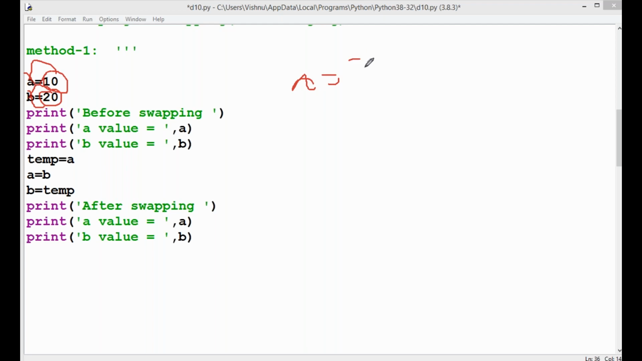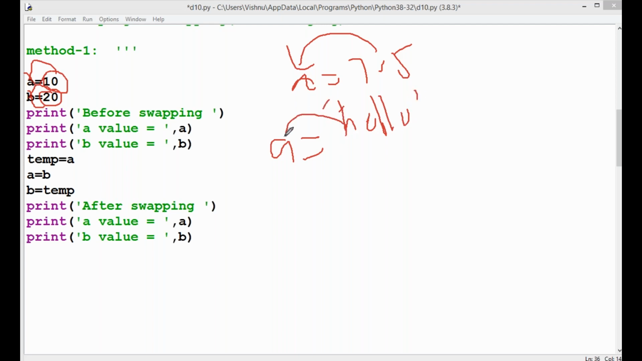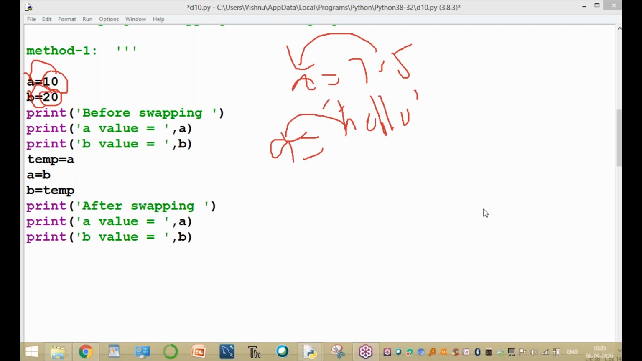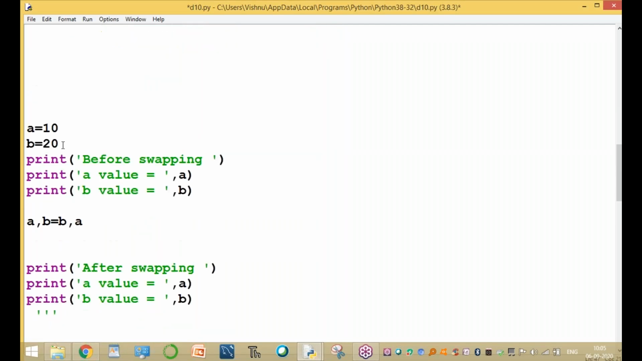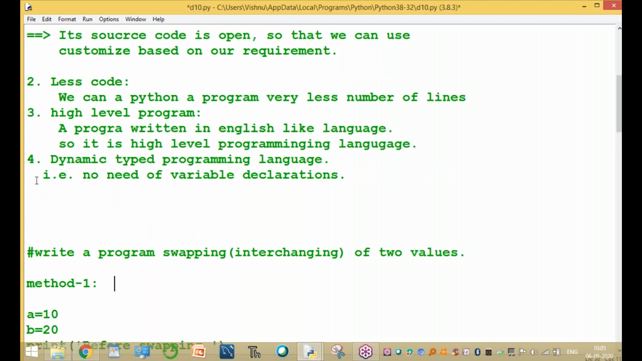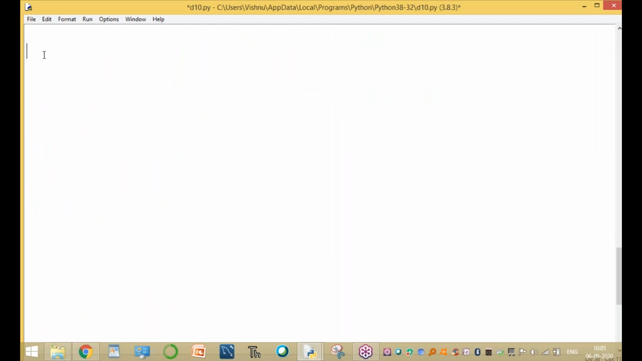For example, a = 7.5, then a is float type. For example, a = hello, now which data type is a? So these are called different data types in Python. The next topic is different data types, after completing this concept of Python being a dynamic type programming language.